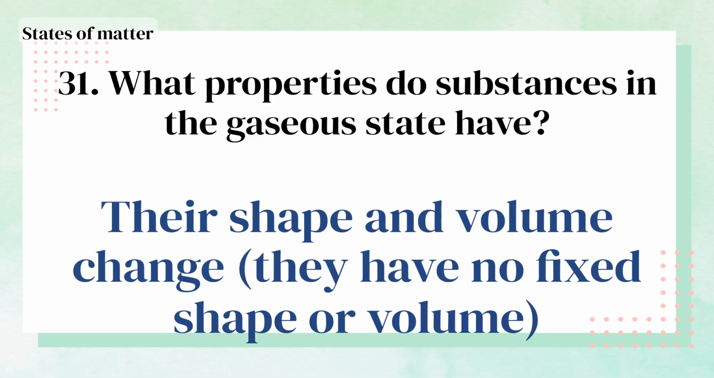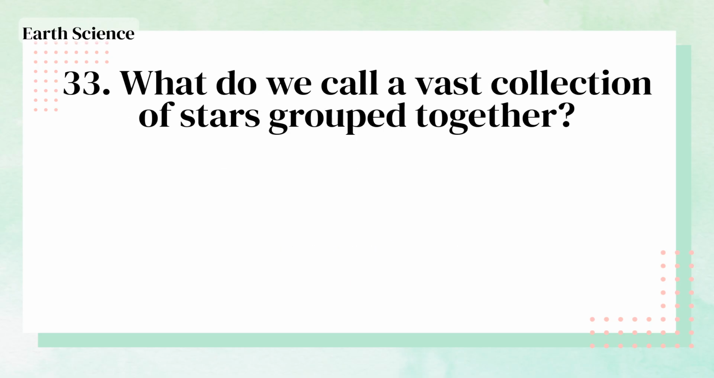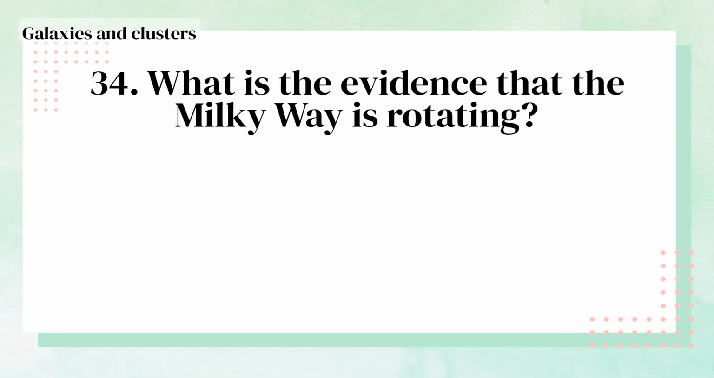What properties do substances in the gaseous state have? They have no fixed shape or volume. What type of chemical reaction involves a decrease in the oxidation number of an element? Reduction. What do we call a vast collection of stars grouped together? Galaxy. What is the evidence that the Milky Way is rotating?